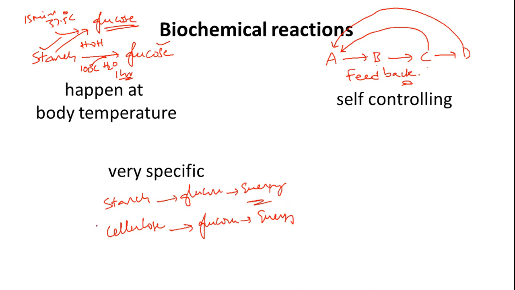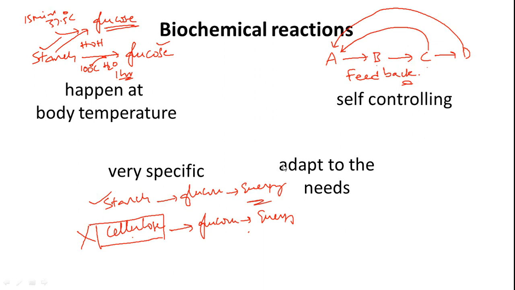Whatever system we have inside our body won't be able to make use of cellulose as a source of energy. So our human system is very specific for starch. This specificity, in one way, gives uniqueness, directionality and objectiveness to the biochemical environment inside our body.